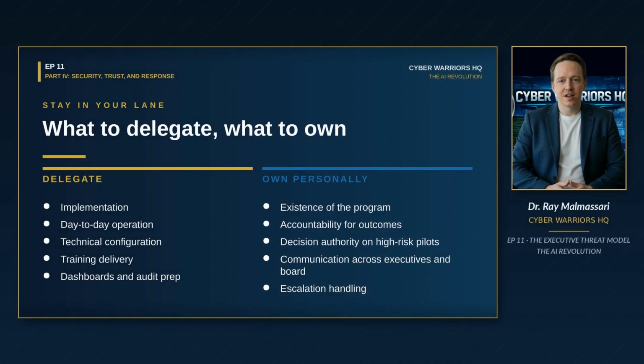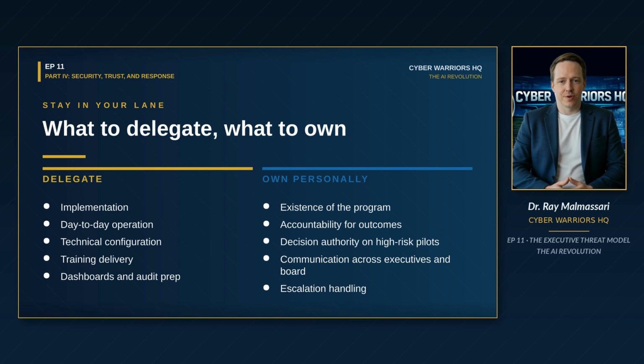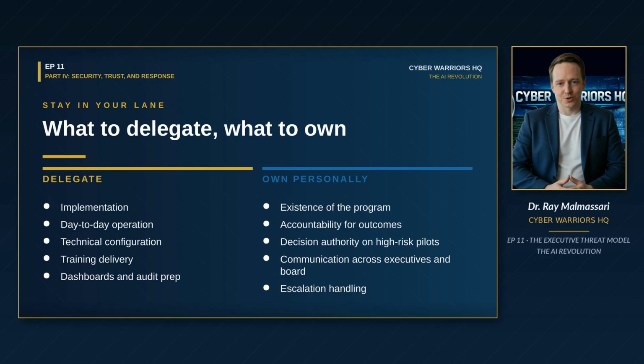Last teaching block. The line between what you delegate and what you own as the leader. Delegate the implementation. The day-to-day operation of each control. The technical configuration. The training delivery. The dashboards. The audit prep work. Own personally the existence of the program. The accountability for its outcomes. The decision authority on high-risk pilots. The communication of the program's purpose and posture across the executive team and the board. The escalation handling when something goes wrong.